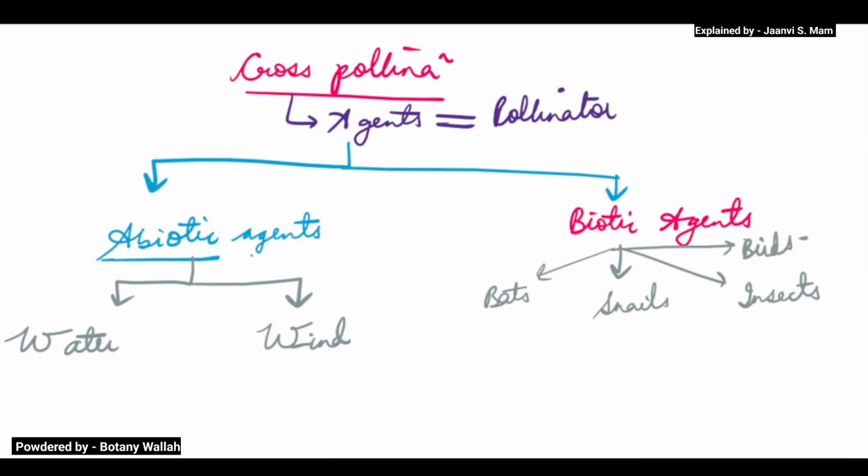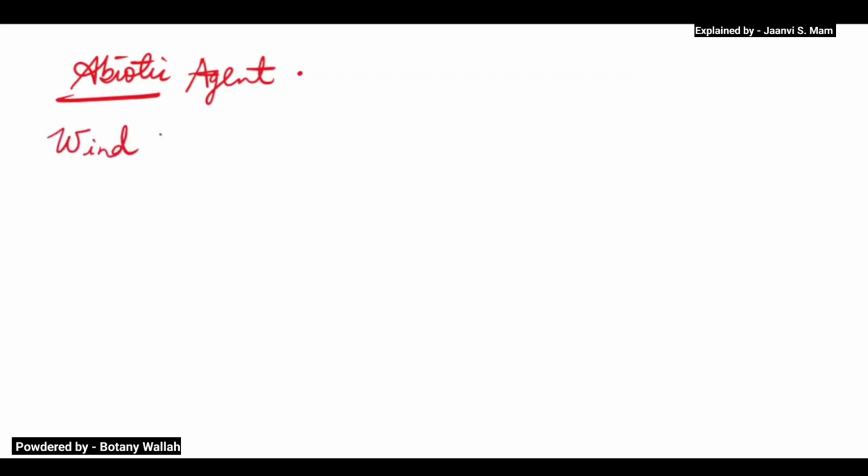Now we will study each point, abiotic and biotic, first type and then the second type. In abiotic agents, which means non-living agents, you have the first type as wind pollination.